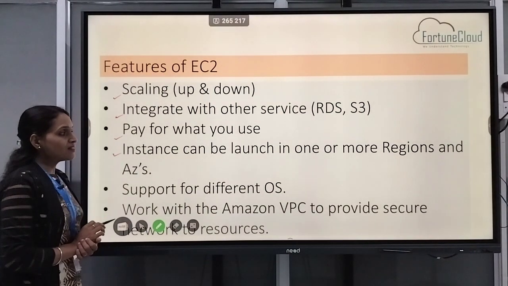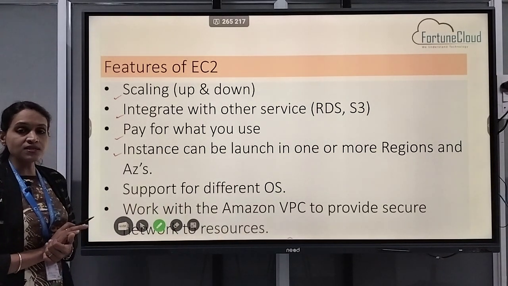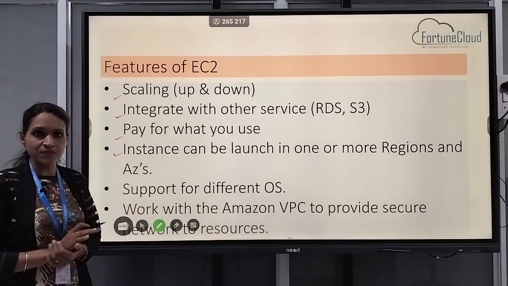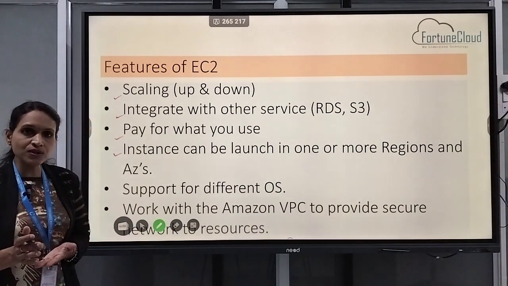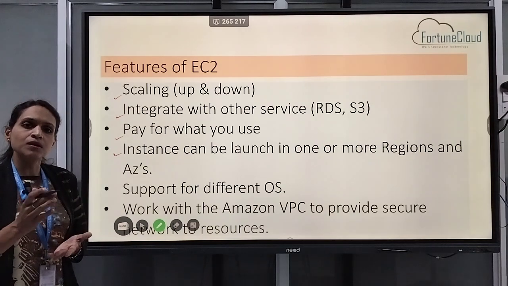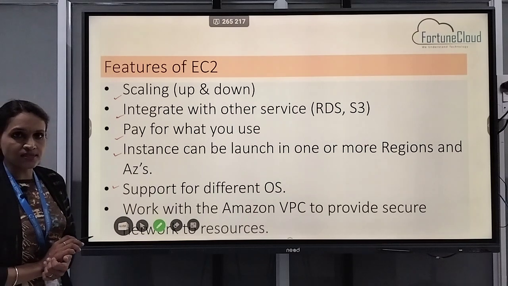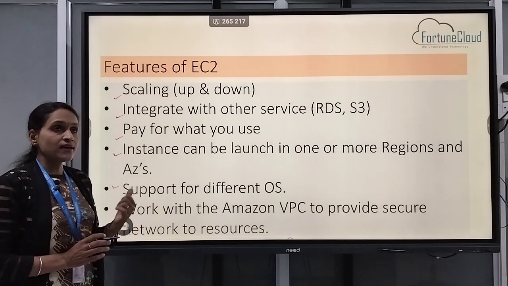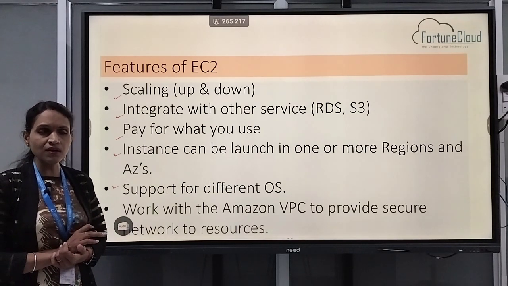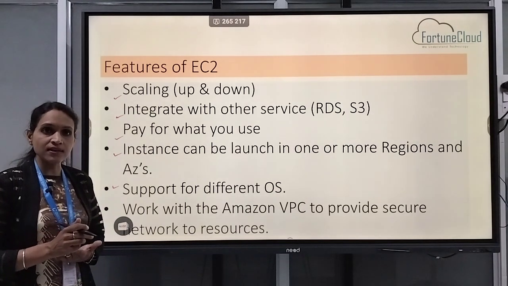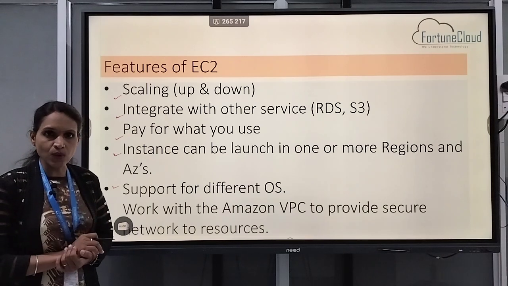Next, instances can be launched in one or more regions and availability zones. That means, if I want a highly available web server, we can launch our web server in one region with multiple availability zones, or maybe multiple regions with multiple availability zones. Next, it supports different operating systems. Different operating systems means what? While launching the EC2, there are n number of operating systems available. For example, Ubuntu, Linux, Red Hat, CentOS, Windows. So we can choose as per our requirement.